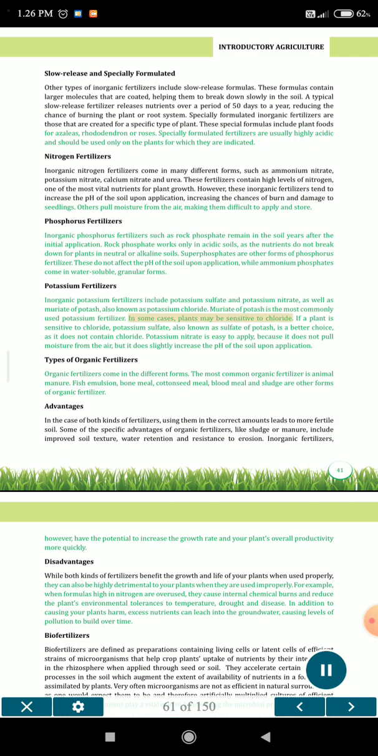In some cases, plants may be sensitive to chloride. If a plant is sensitive to chloride, potassium sulfate, also known as sulfate of potash, is a better choice as it does not contain chloride. Potassium nitrate is easy to apply because it does not pull moisture from the air, but it does slightly increase the pH of the soil upon application.